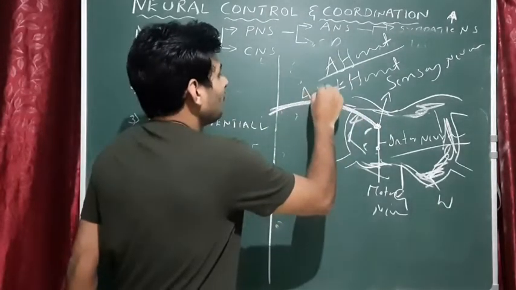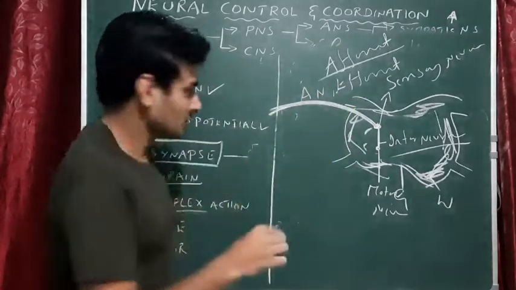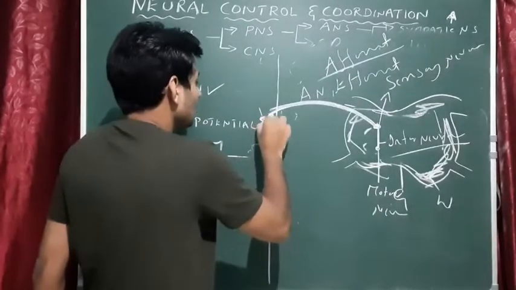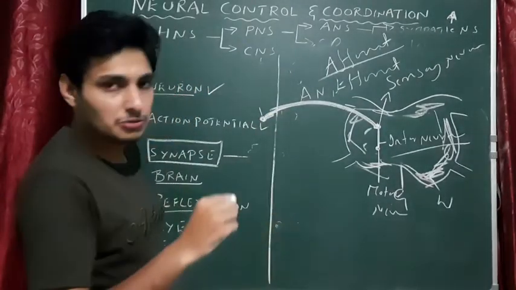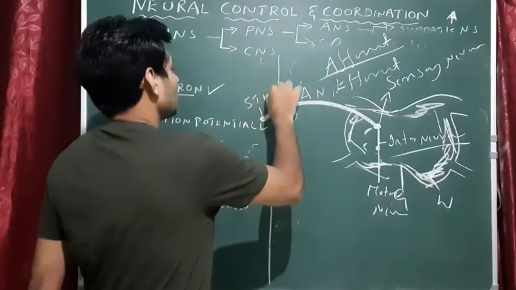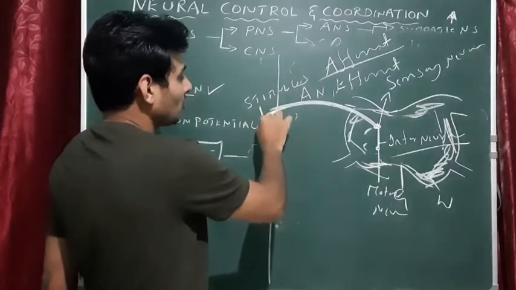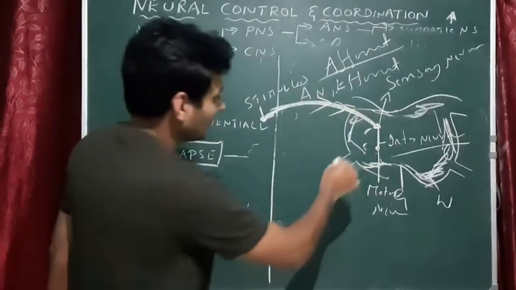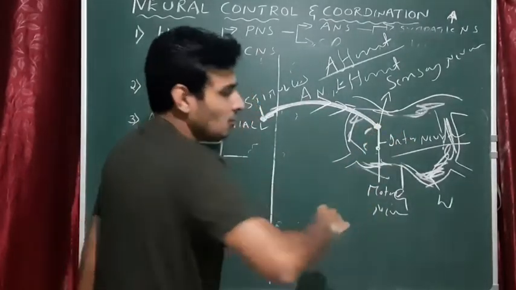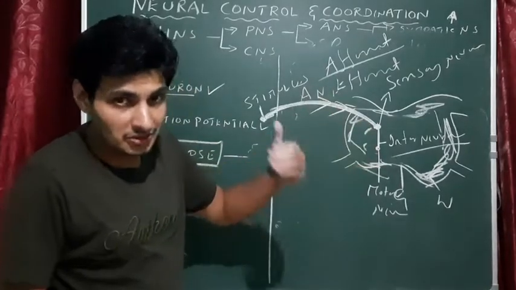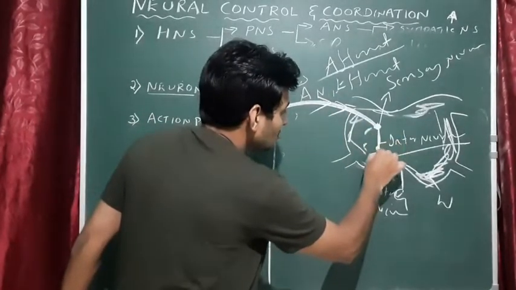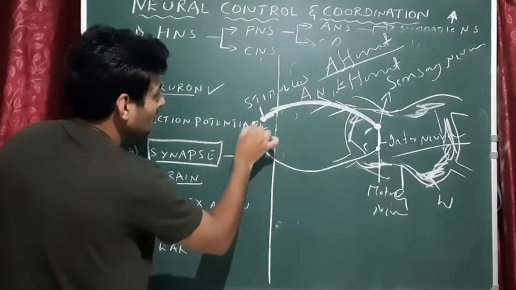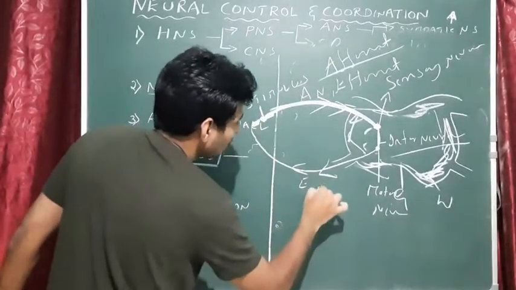Now let us assume that here we have a set of nerve fibers which are called afferent nerve fibers. Somewhere else in our body, in a tissue, there is a neuron called a sensory neuron which receives the stimulus, converts it into an action potential, and now it moves in this direction. Afferent. The sensory neurons process that and ultimately pass the message to the motor neuron, and the motor neuron now comes back to the site of stimuli like this. The direction is this one, efferent nerve fiber, ENF.